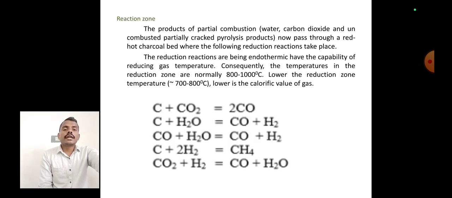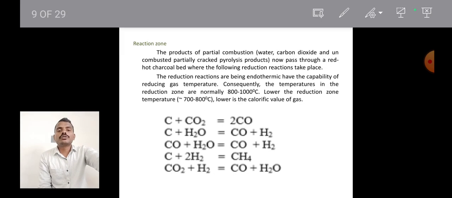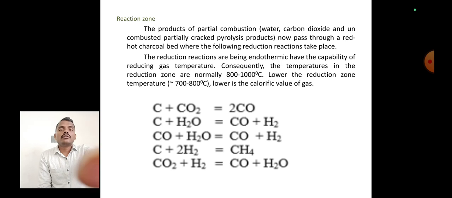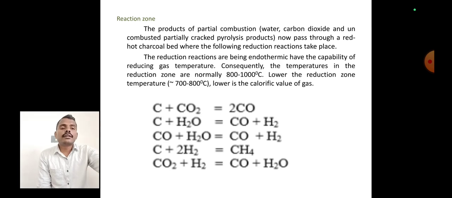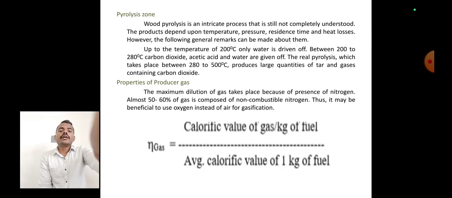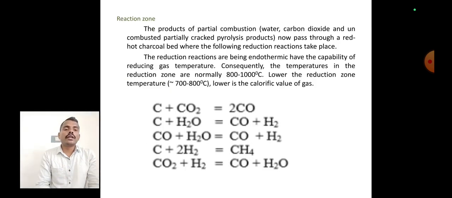In the gasification reaction zone, the previous one is the combustion zone. In the combustion zone, carbon combined with oxygen forms carbon dioxide, and hydrogen combined with oxygen forms water vapor. Then in the reaction zone, the oxygen supply is very less.